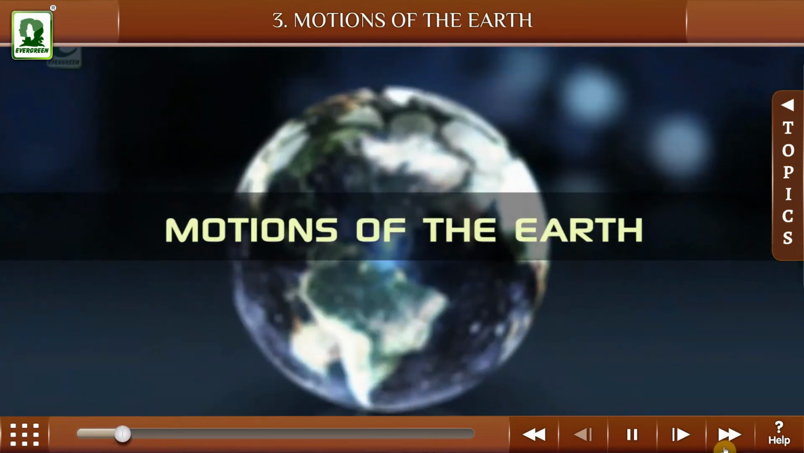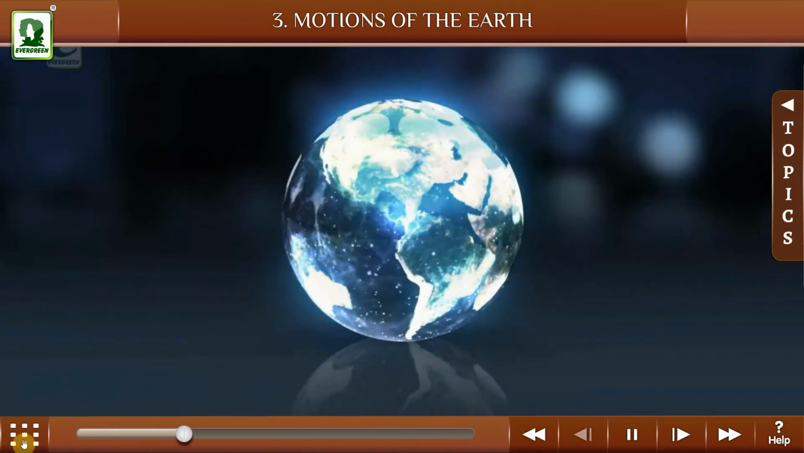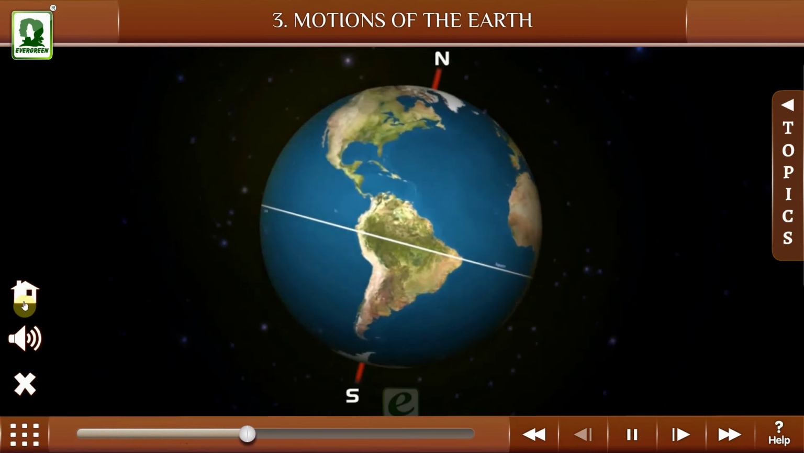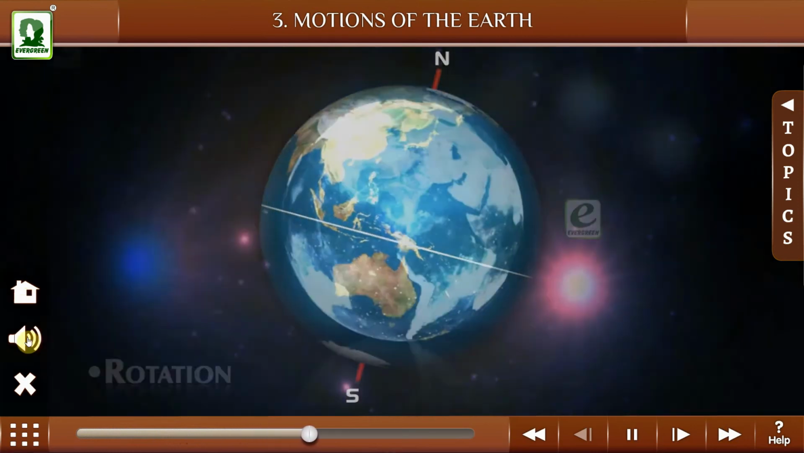Motions of the Earth. The Earth has two types of motions. Rotation. The movement of the Earth on its axis is called rotation.